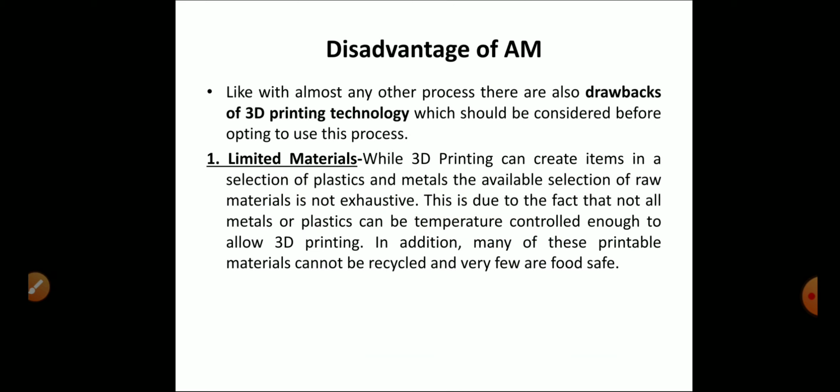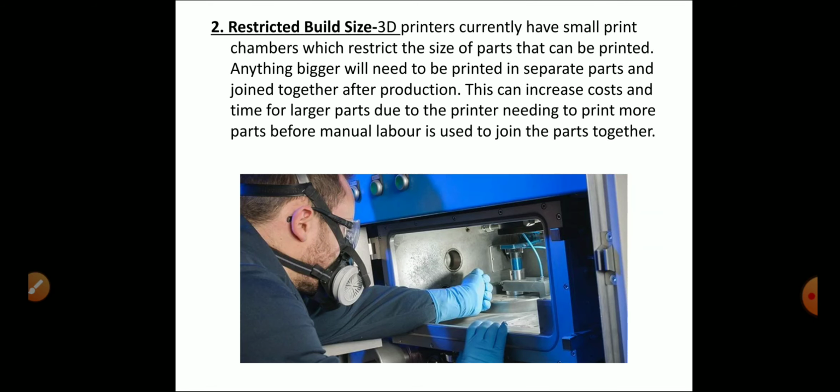Disadvantages of the additive manufacturing process. First is the limitation of limited materials, so it is very limited in material applications. Restricted build size: the working chamber is very limited, so the additive manufacturing process is used for a small number of components.